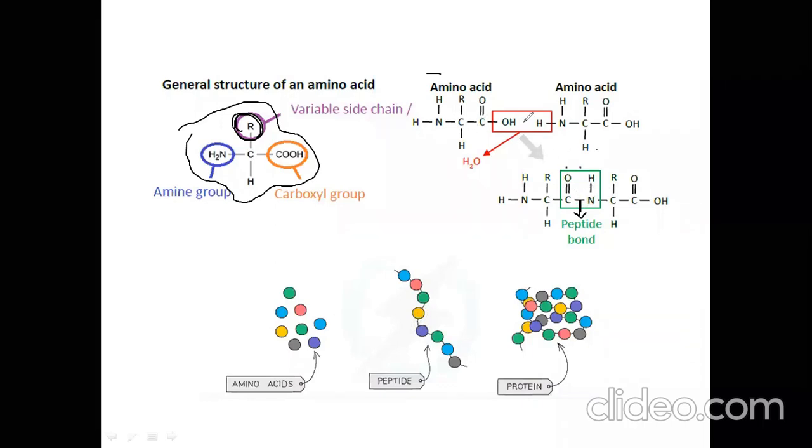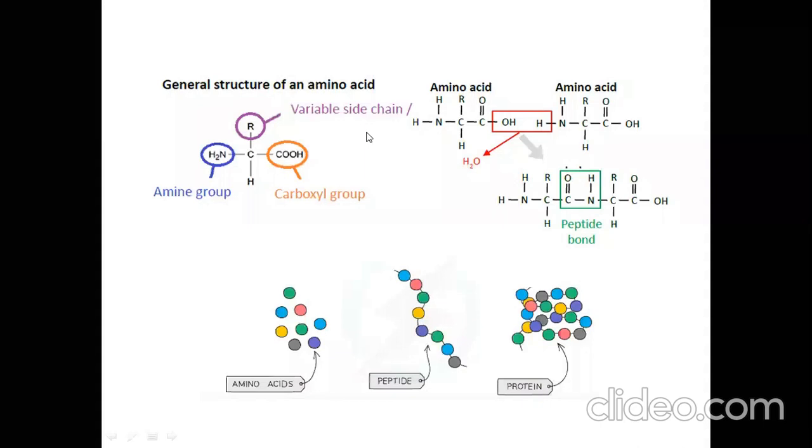There is no need for you to learn this mechanism or this structure. This is only for your understanding. You should only know that this is an amino acid, this is another amino acid, this is another amino acid, joined with each other by which bond? By peptide bond. And when several amino acids combine, what will they form? Protein. They will do a specific function. Several amino acids will combine, and that molecule will do a specific function in your body. That is called what? Protein.